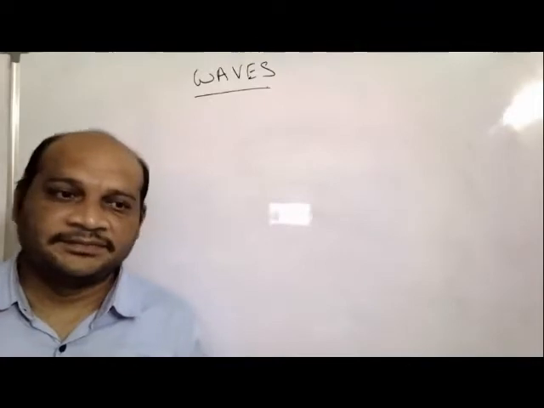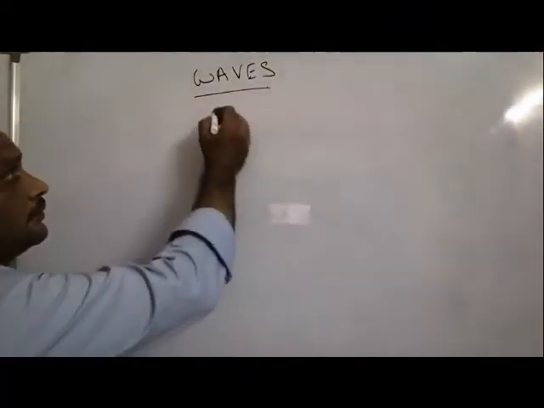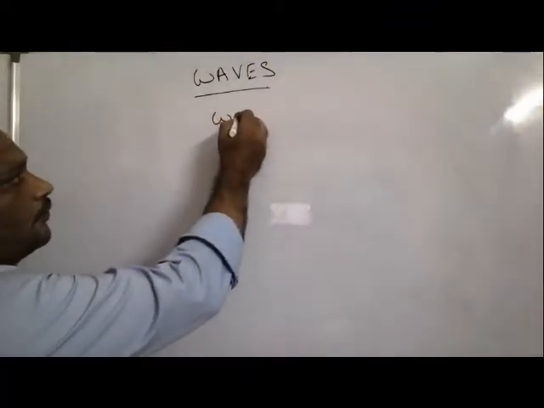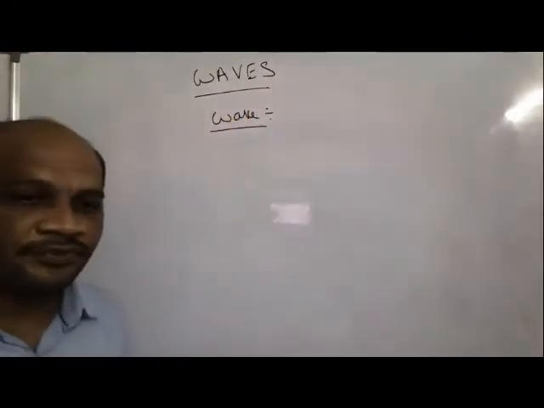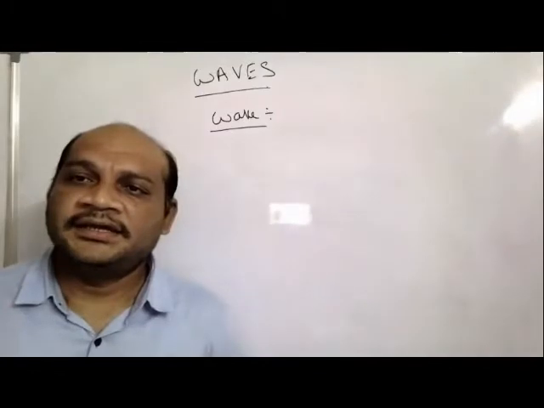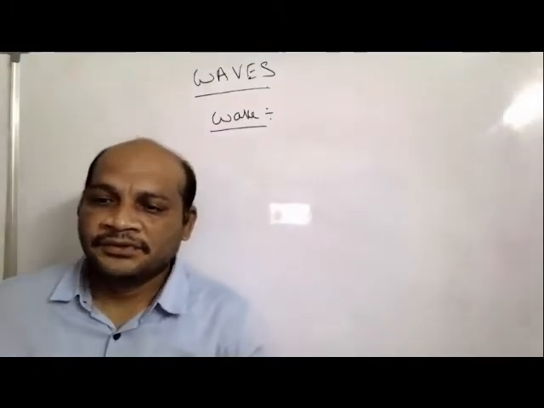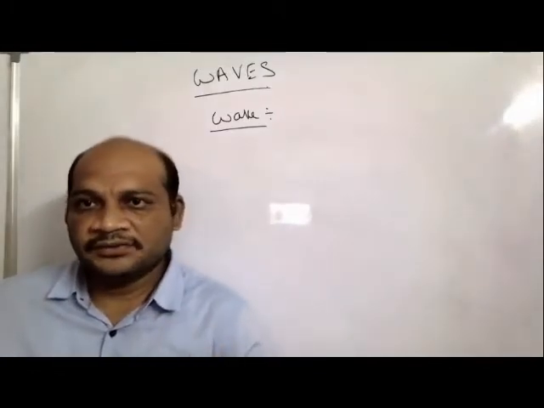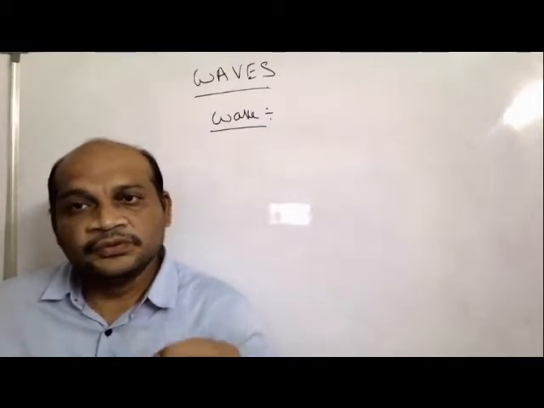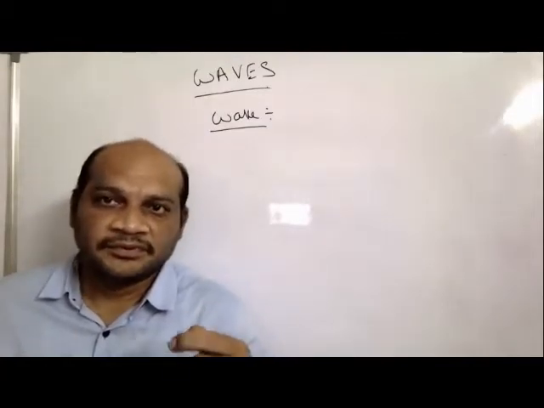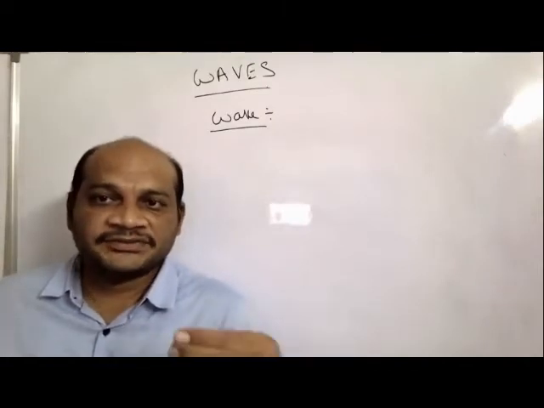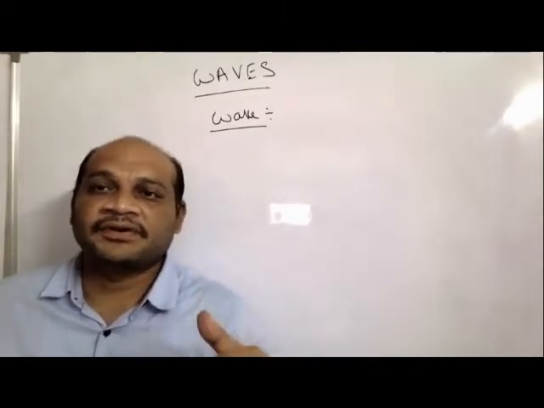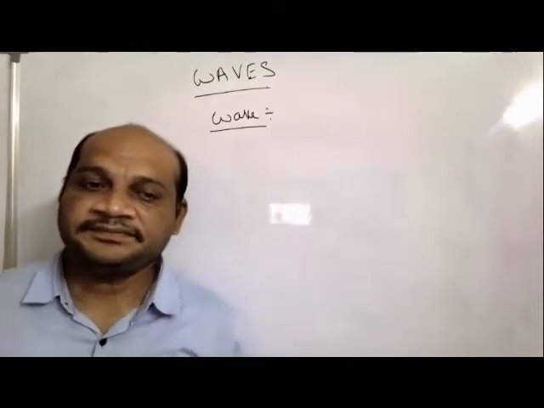So first of all, what is the wave? Here we have two types of motion in the case of transfer of energy from one point to another point.